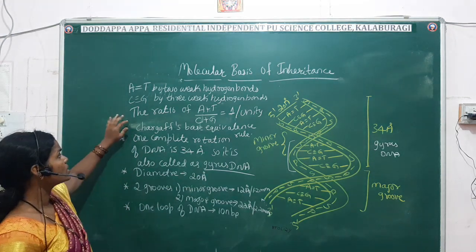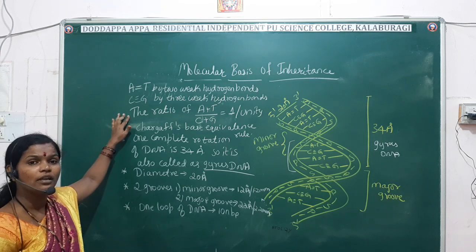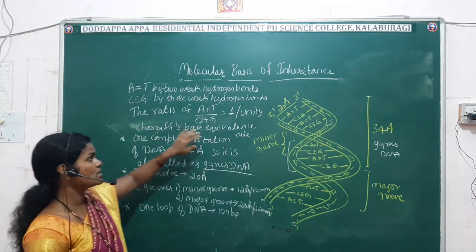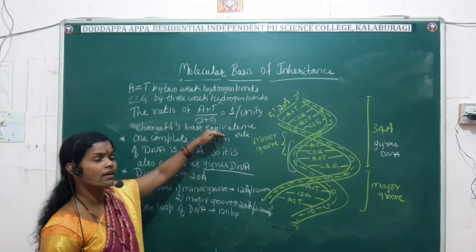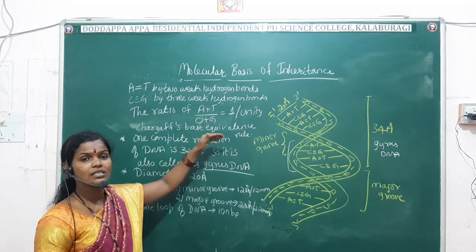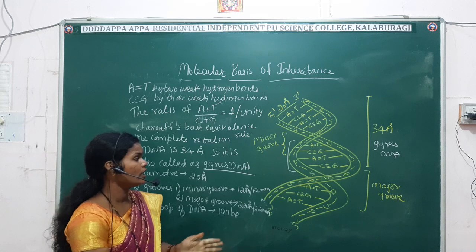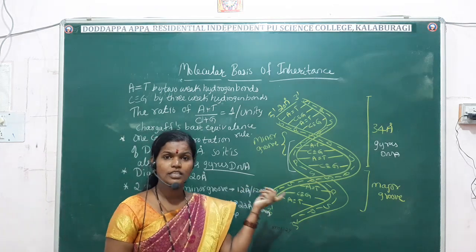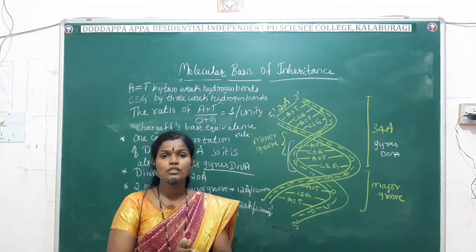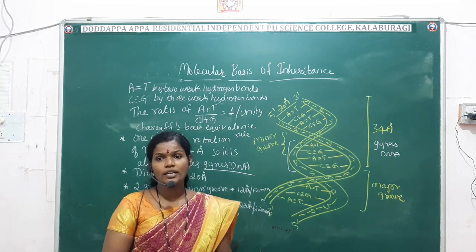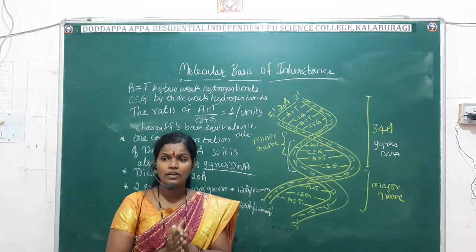This is a very important point here. The ratio of adenine thymine to the cytosine and guanine is equal to 1 or unity, which is called Chargaff's equivalence rule. So this is the structure of the DNA. DNA is a double helix model, proposed by the scientists James Watson and Francis Crick. So it is also called the Watson and Crick model.